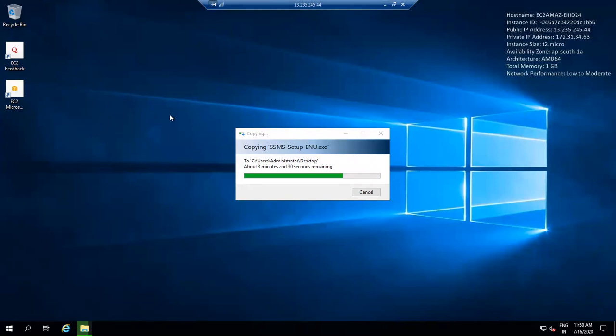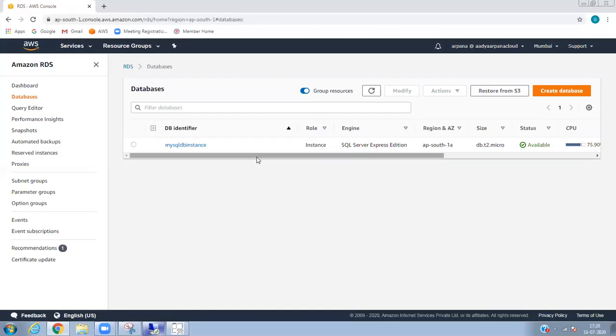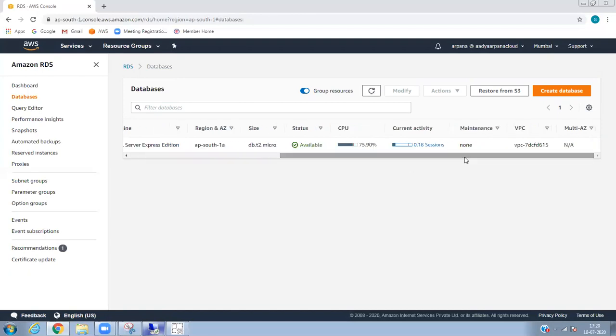Yuvraj, basically I created two: one is production, another one is staging. Once we install and launch, you can see the database already, because I've already configured it. Let's see. You can see CPU is already 75%.